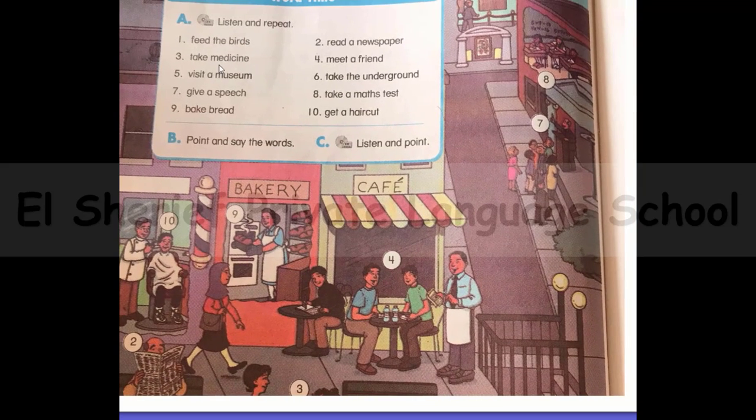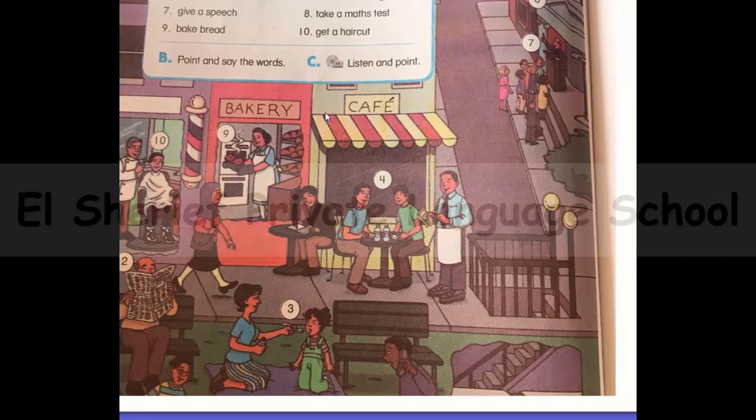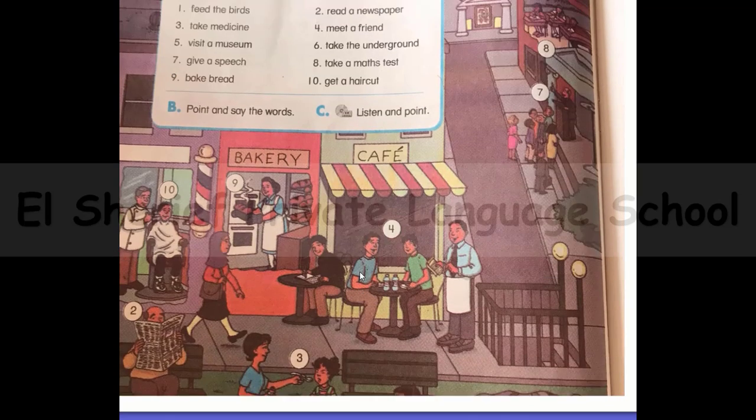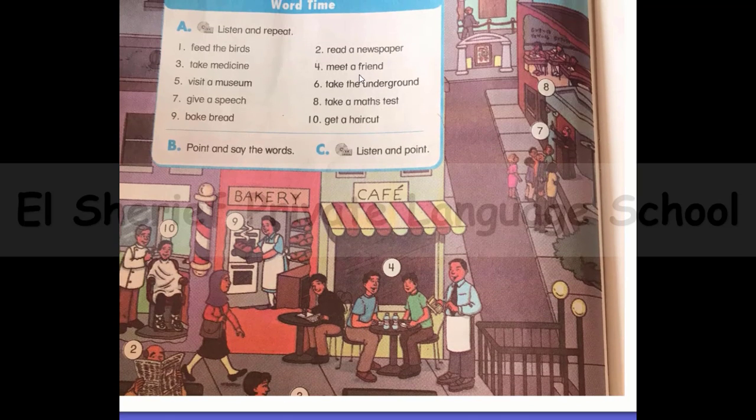Number 3, take medicine. Yes, I think this girl doesn't like taking medicine. Number 4, meet a friend. Here is a boy and another boy. They are meeting each other. So this boy is meeting a friend.